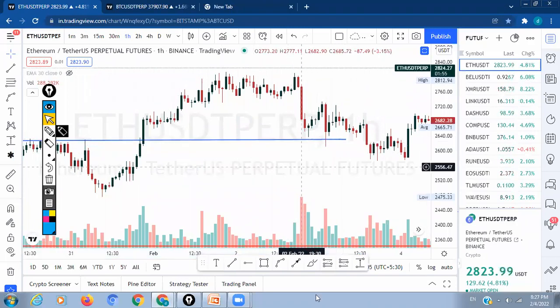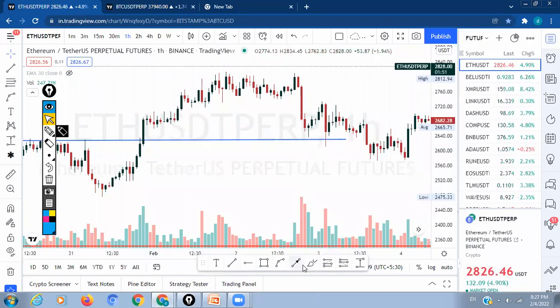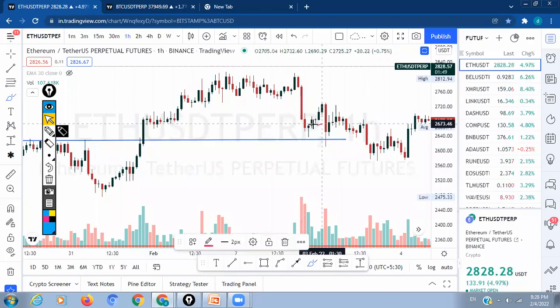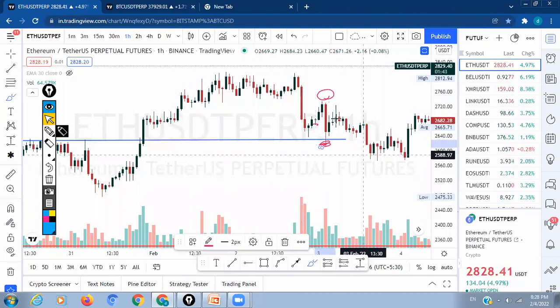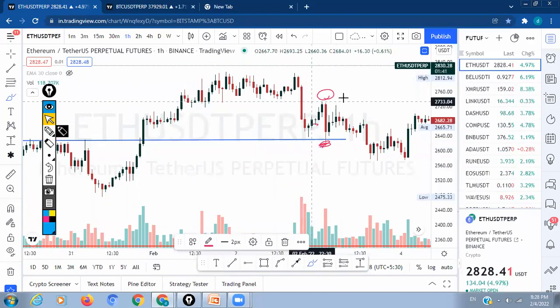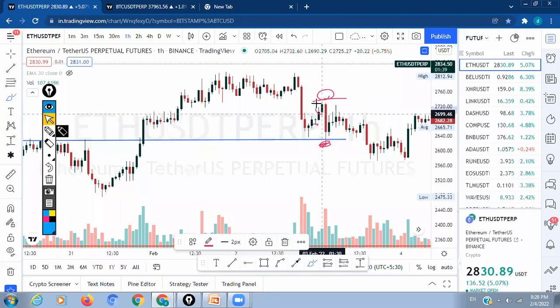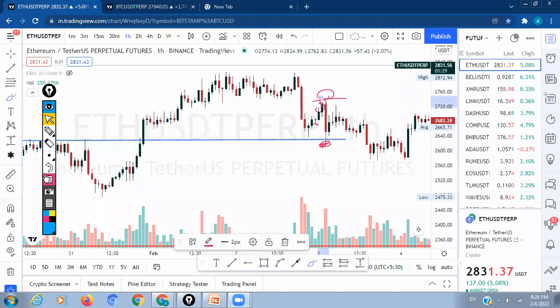Many of my friends, if I give a call, they open the trade, they will enter around here, and it will go up to here. They will text me at these levels, Macha, it was in last row, what you have to do. But I will be booking and exiting around here because the wicks show the weakness of that.